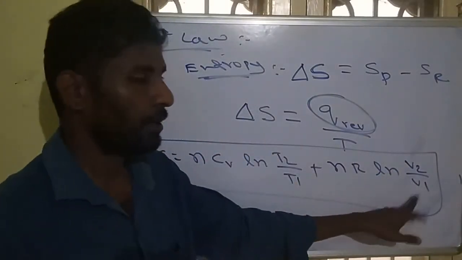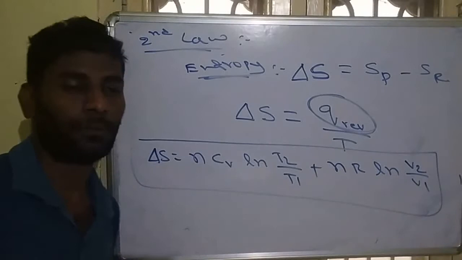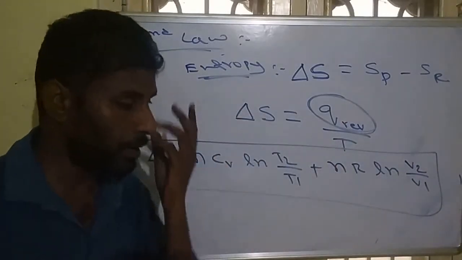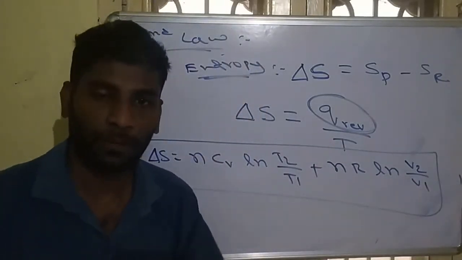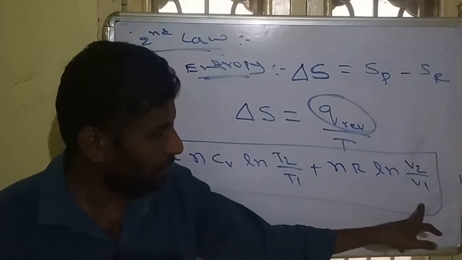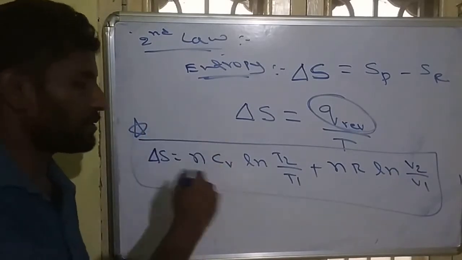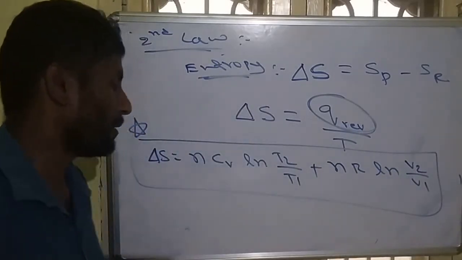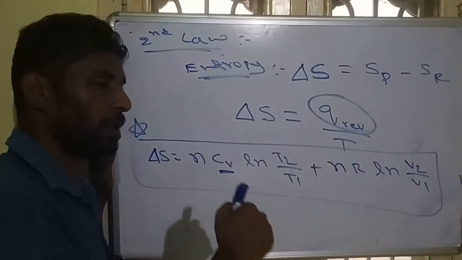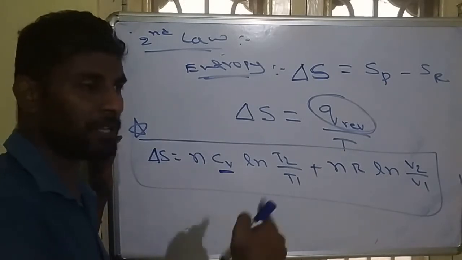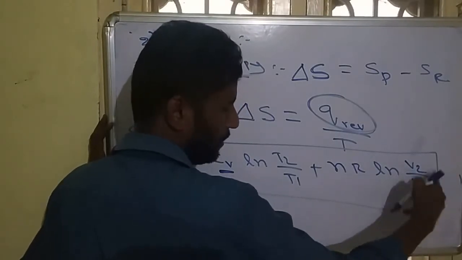When volumes are changing, when pressures are changing, V2 by V1 will become P1 by P2. Why? Because volume and pressure have an inverse relation, Boyle's law. We can use P1 by P2 also. If it is isochoric, volume is constant, then this will be ln 1, which is 0. Cv is the heat capacity at constant volume. And suppose isobaric is given. Isobaric means constant pressure. Here P1 by P2 again becomes 1, ln 1 will be 0.